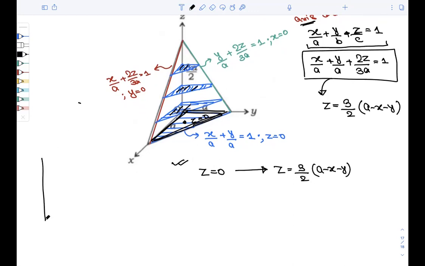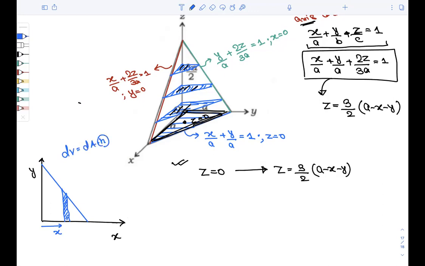नाउ लेट अस टॉक अबाउट एक्स और वाई, हाउ दे वेरी। So let us plot the x and y axis here, y and x, and y x में हमने ये ब्लू लाइन लगाया था. Now let us try to understand at x, if I take the small amount dA, we know that volume is what, dV is basically dA into height. So for this height we have taken the coordinate of z. What will be here?